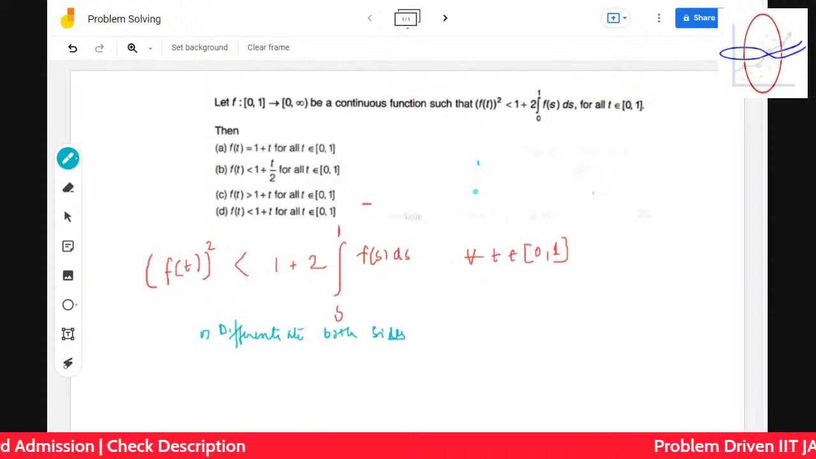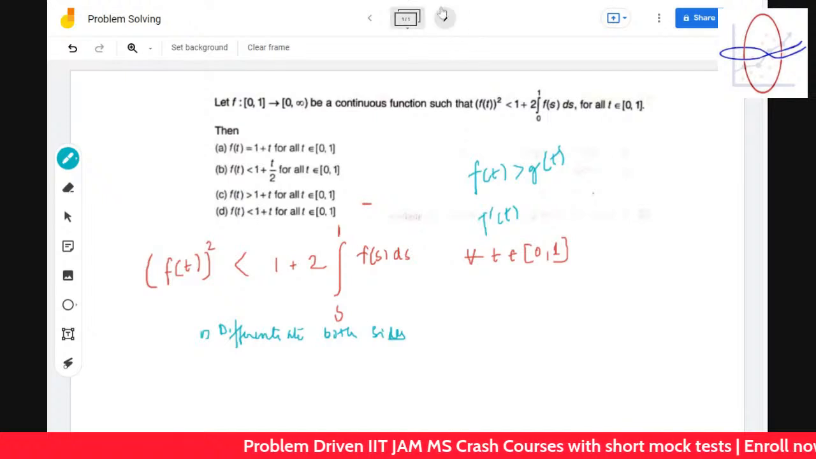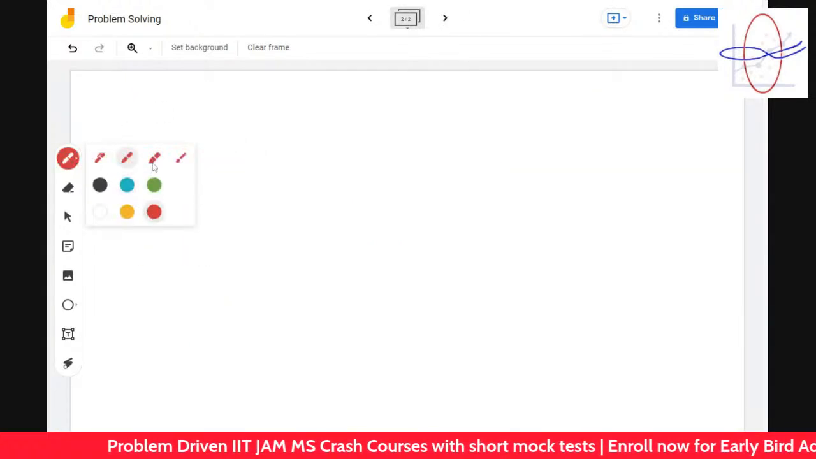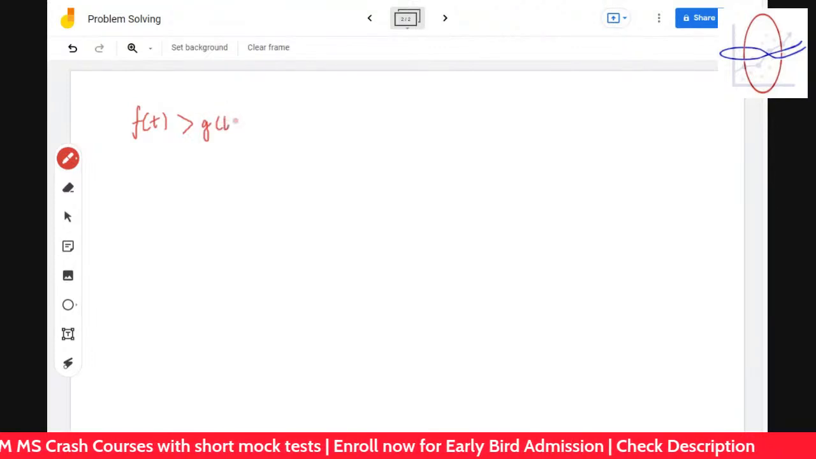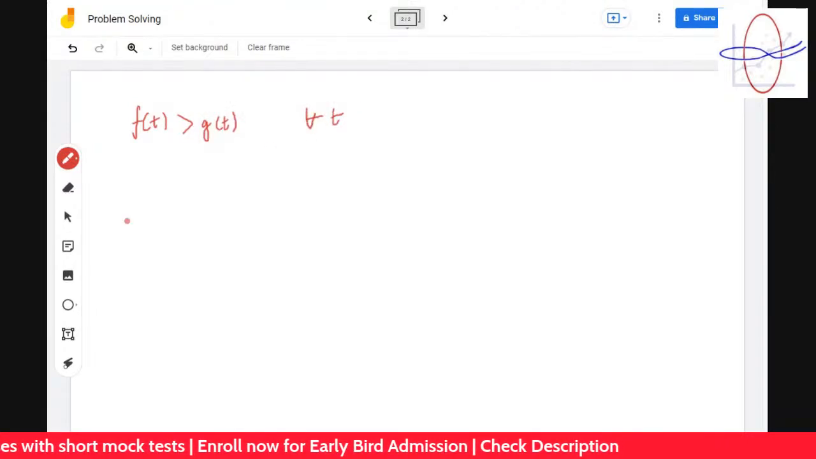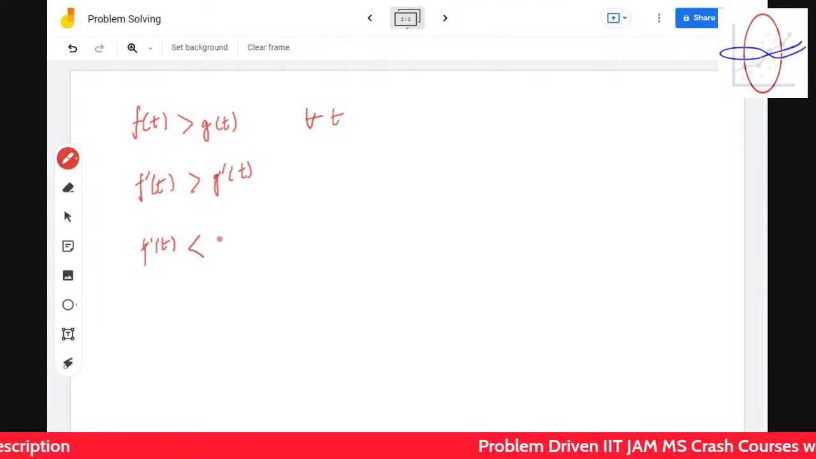So if f(t) is greater than g(t), then f'(t) is also greater than g'(t). Can you give a counter example to this? We'll explore this together. Let's say f is a function, f(t) is greater than g(t) for all t. Does f'(t) greater than g'(t) always, or is f'(t) less than g'(t) always? Tell me.